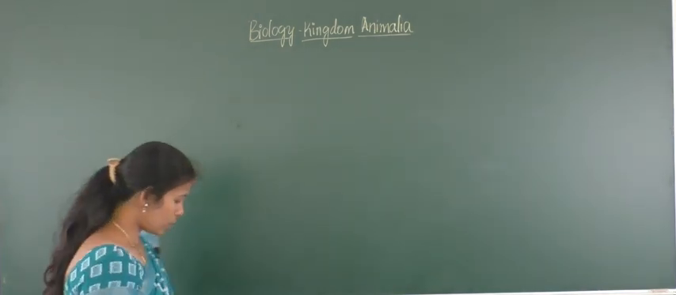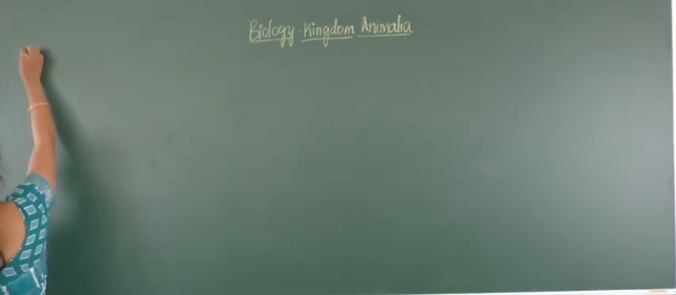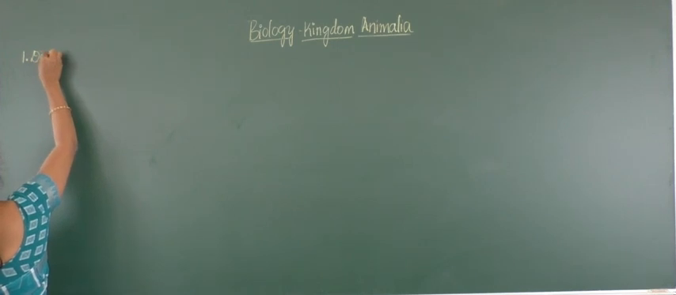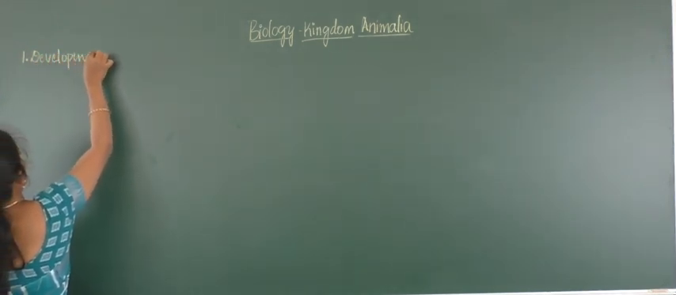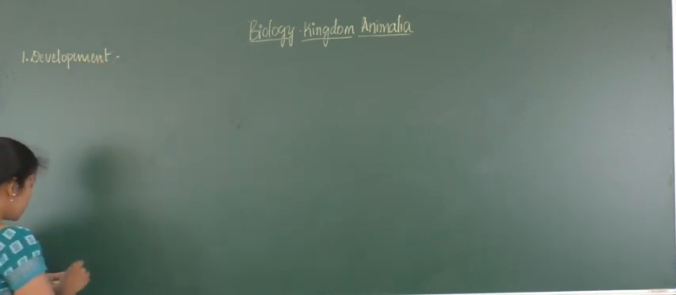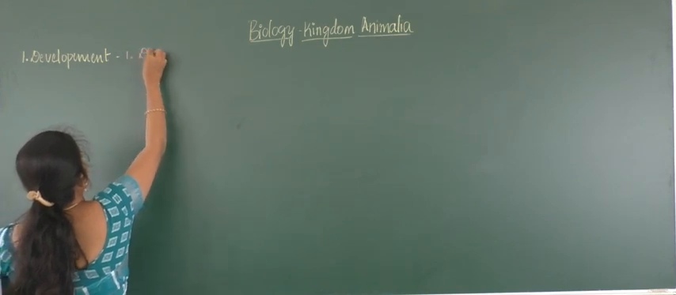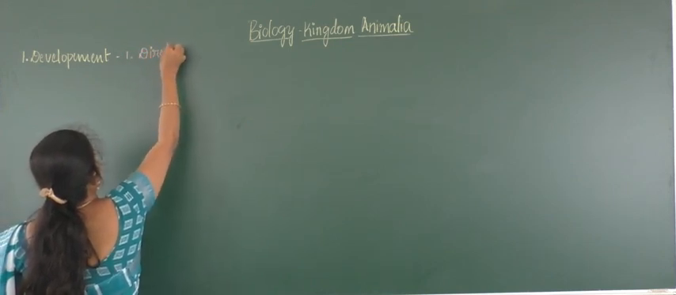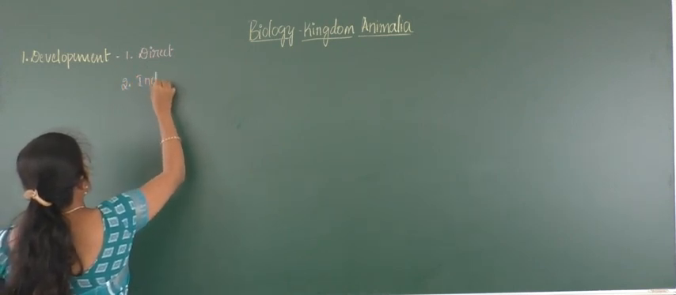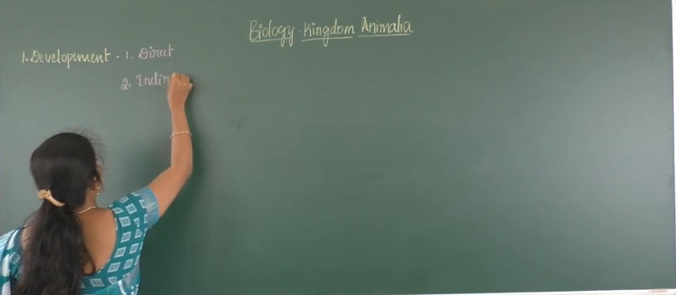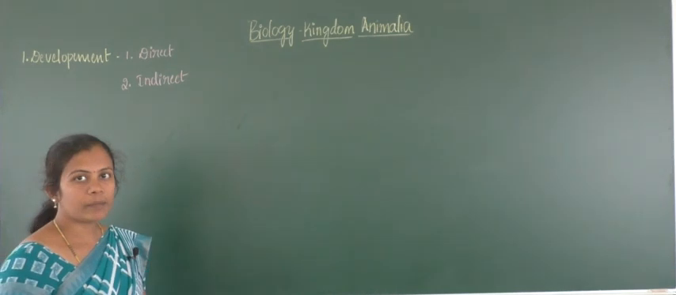So here the organisms will exhibit development, that is, development of an organism. It will be of two types. One is direct development and the other is indirect development. So what is the exact meaning of direct and indirect development? Here